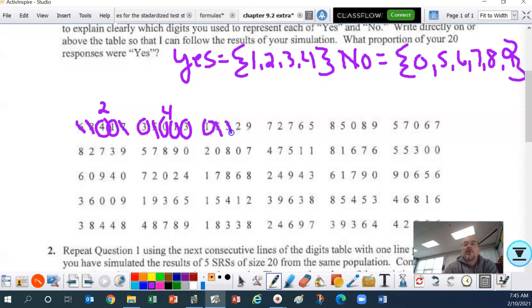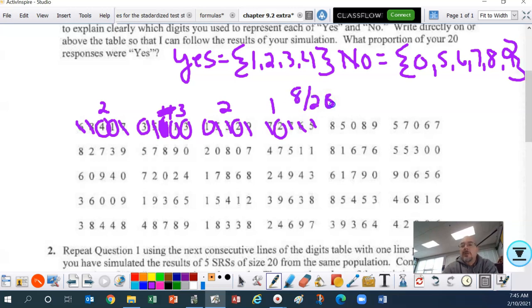So this is yes, no, no, yes, no, no, yes, no, no, no. So let's see here. Did I miss one? 1, 2. Oh, 0 is a no. My fault. My fault. 0 is a no. That one's a no. So 3 there, 2 here, and 1 here. And let's see. So in this situation, I got 5, 6, 7, 8, right? I got 8 out of 20.